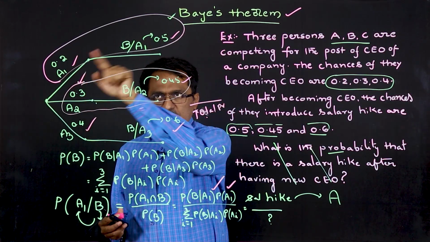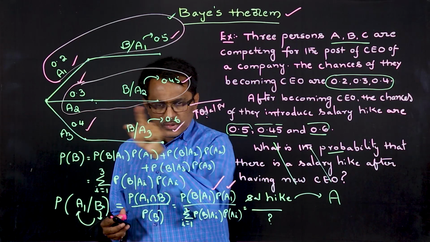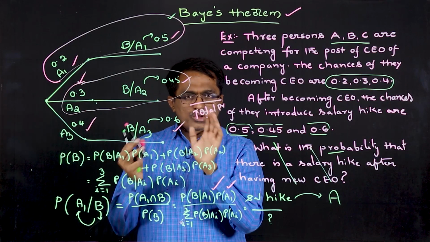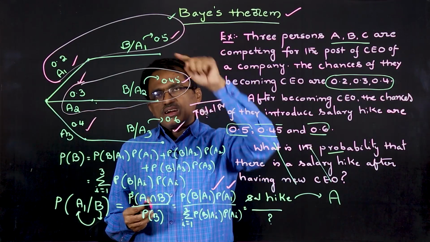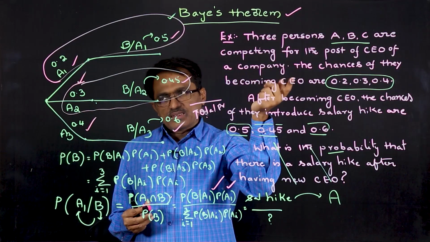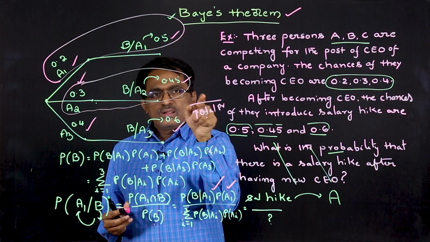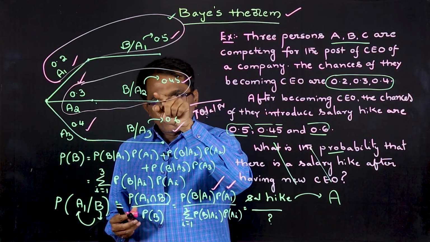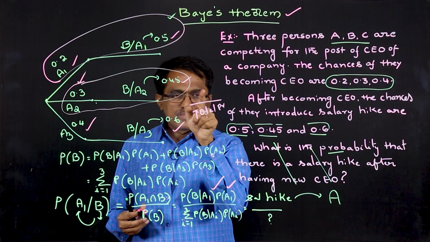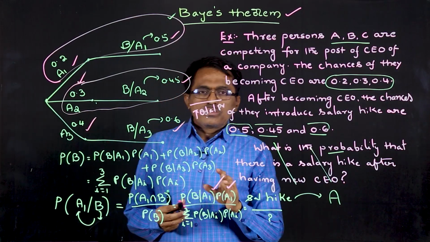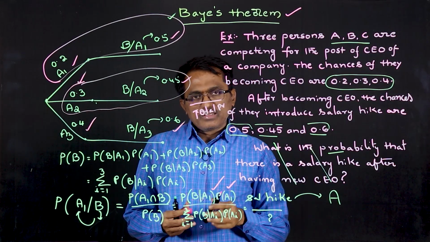Sum of this into this plus this into this plus this into this gives the total probability. Then depending on the problem, for example in this case if it is related to the first person, then this becomes the numerator. Otherwise, in the case of the second one, this becomes the numerator. If it is the third case, this becomes the numerator. Like this, we have to apply Bayes' theorem to solve problems of this kind.